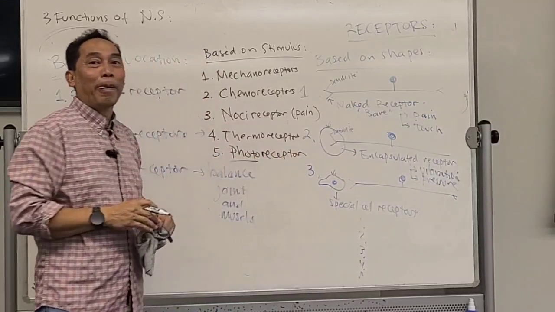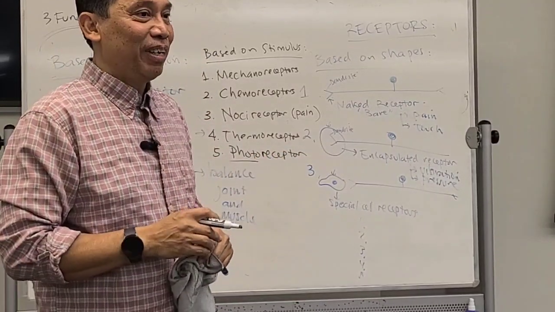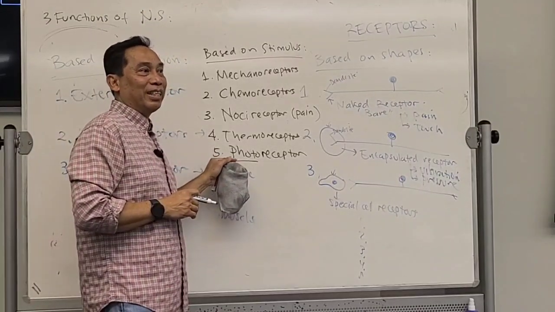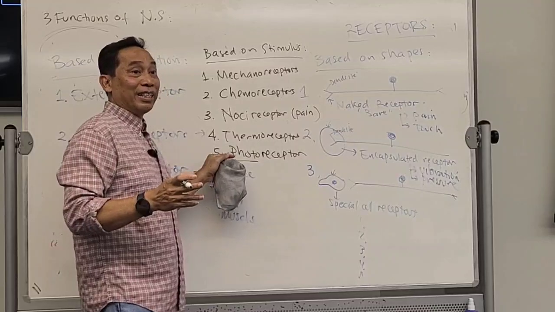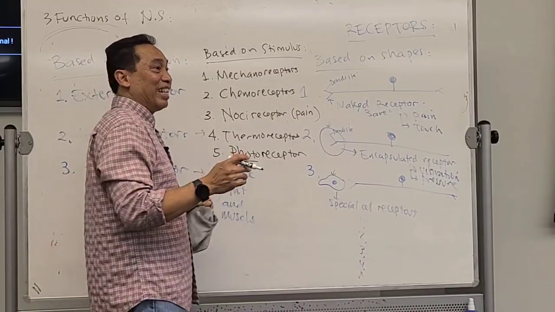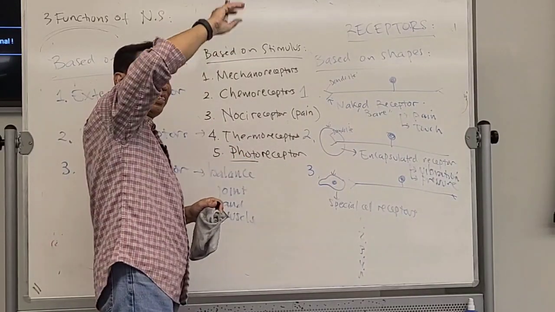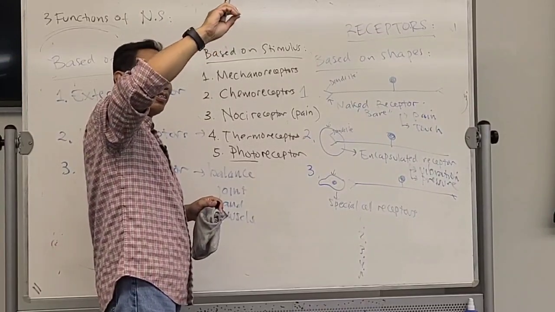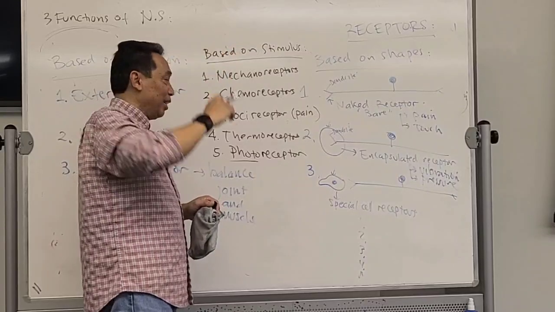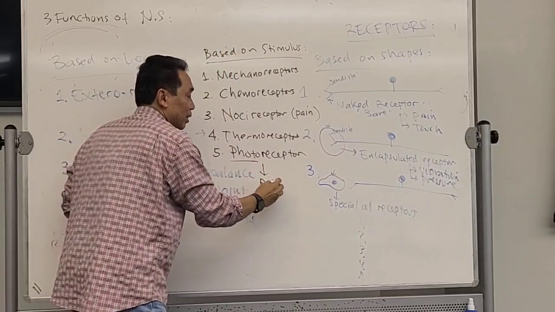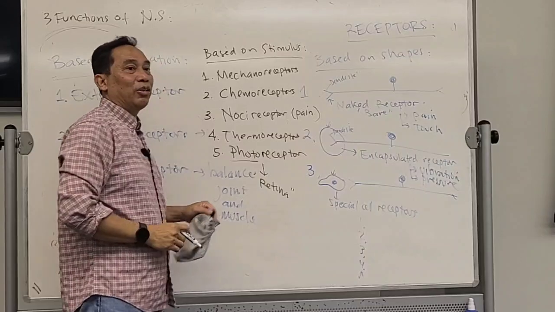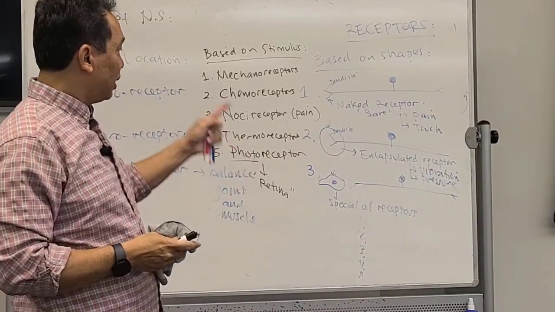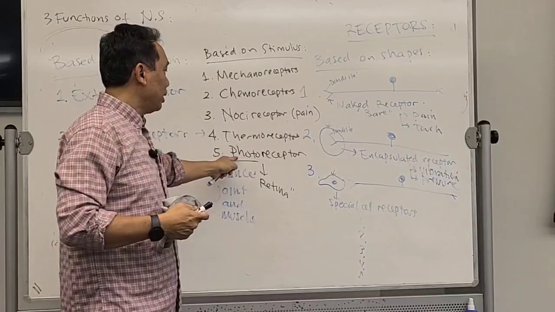What is photo? Light. A receptor for light, and this photoreceptor is in only one place. Which part of the eye? The eye has three main layers: the fibrous tunic, the vascular tunic, and the last one, the nervous tunic, also known as the retina. It's only located in the retina. If the stimulus is light, then that receptor is called the photoreceptor.